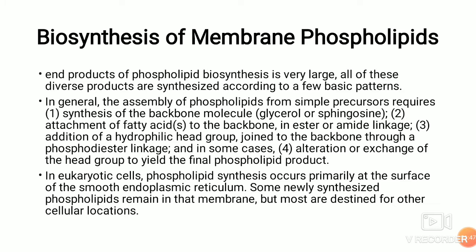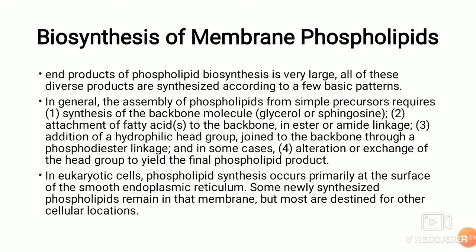The end products of phospholipid biosynthesis are very large in number: phosphatidylcholine, phosphatidylethanolamine, phosphatidylserine, and different derivatives of phosphatidyl like cerebrosides, etc. There are many end products, so I have taken very few examples in this PPT as synthesis of membrane phospholipid.